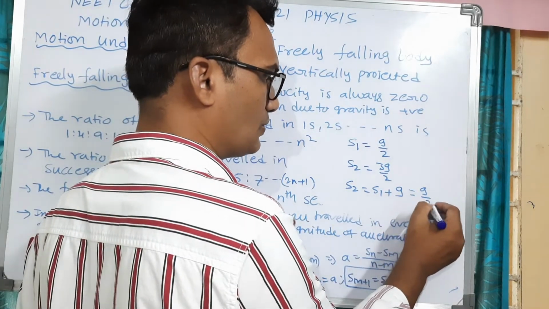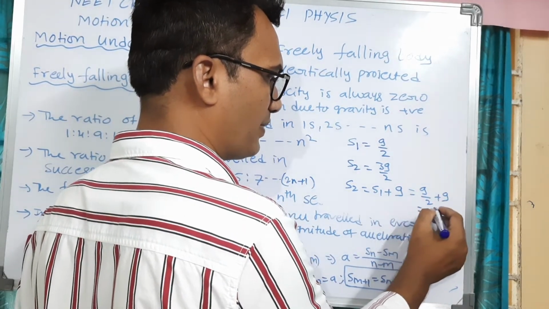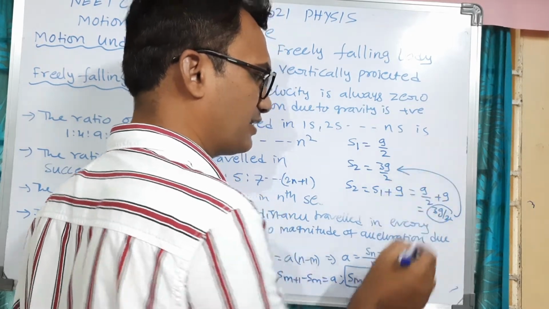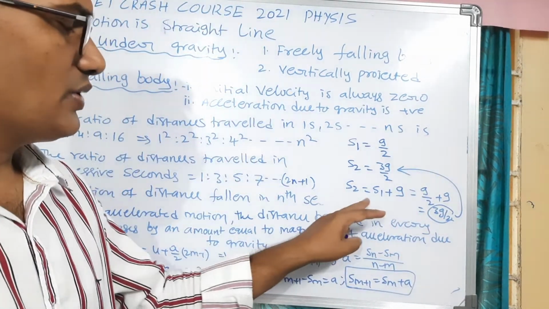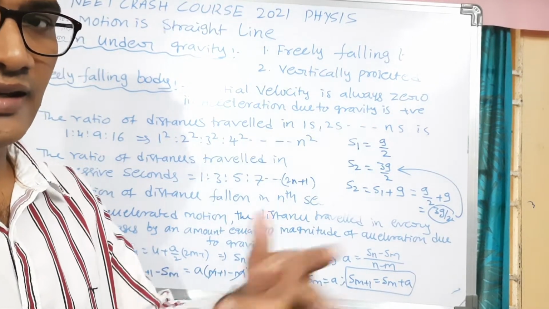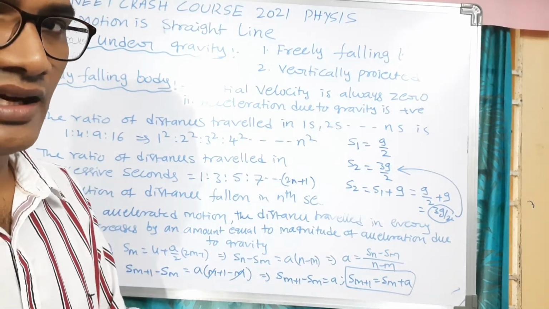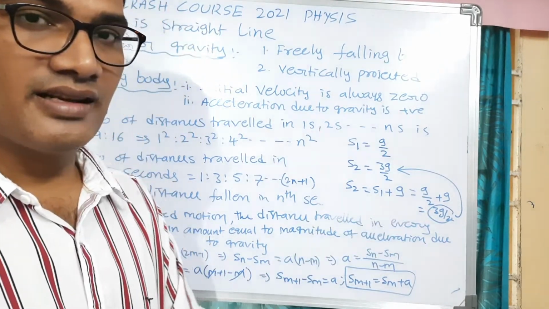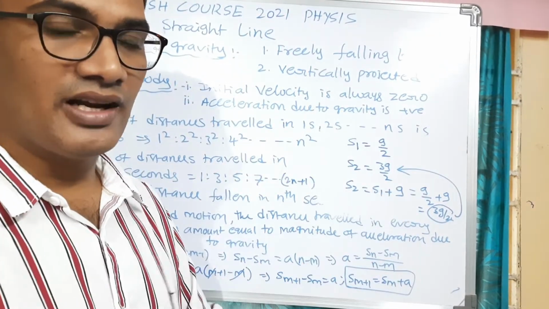G by 2 plus G. So this will be 3G by 2. Okay, this is matched, right? So S2 is equal to S1 plus G. So every next second, the distance traveled by the object in the next second is the sum of the acceleration due to gravity plus the distance traveled in the previous second.